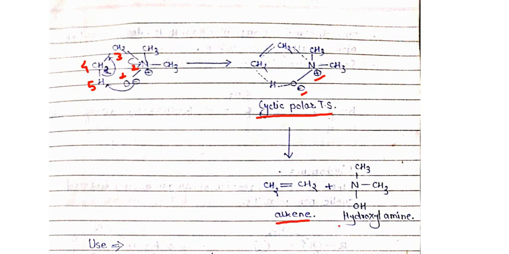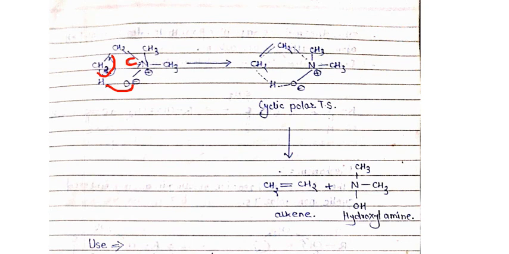So what happens? The negatively charged oxygen attacks the hydrogen atom. The bond between carbon and hydrogen migrates toward the bond between carbon and carbon, and the bond between carbon and nitrogen breaks and retains its nitrogen lone pair.